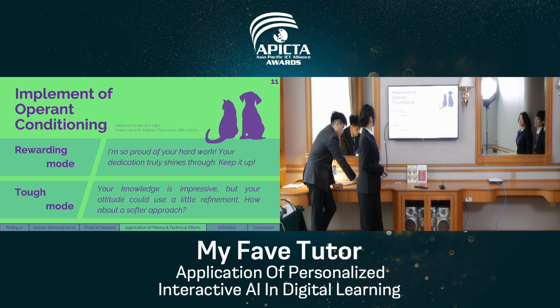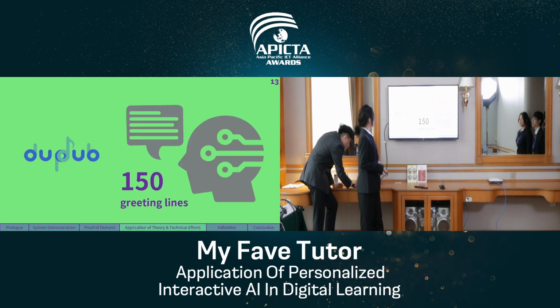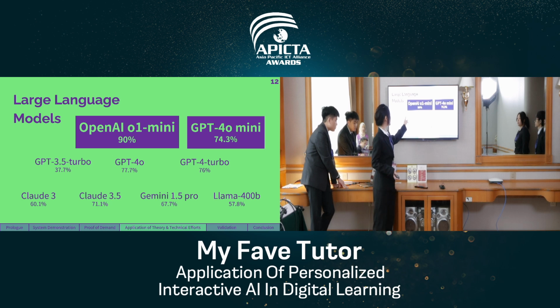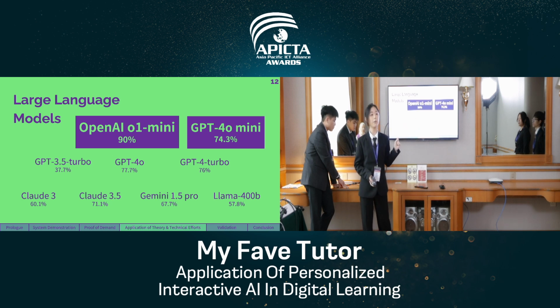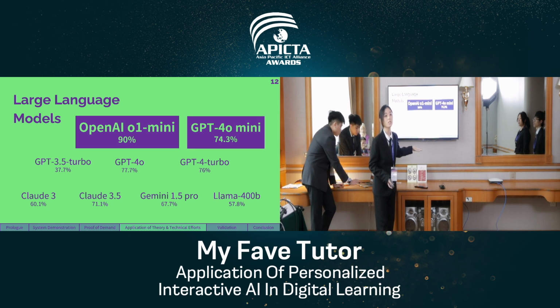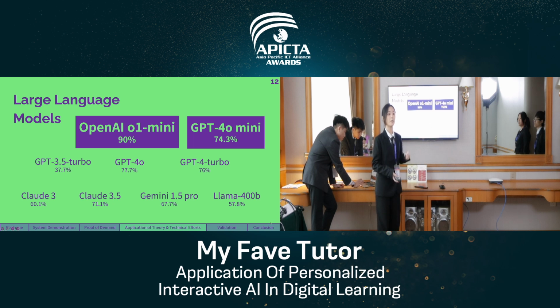About the AI, we have tested several popular models, just like these, all the models, and you can see the percentage here. It refers to the accuracy of these models when it comes to math questions. So we find that O1 Mini performs the best among the competitors. So we put it into our problem-solving functions, including the question bank and the problem-solving chat.